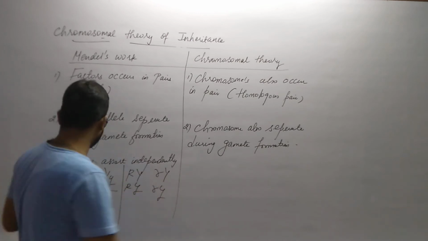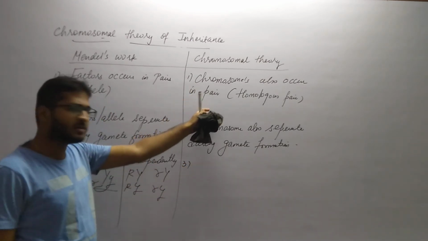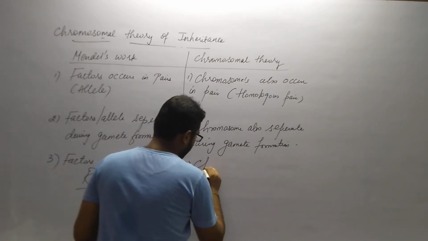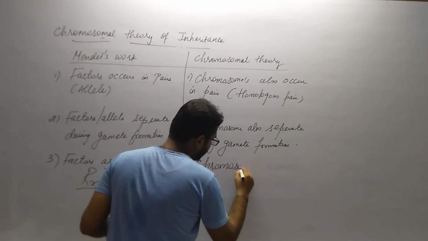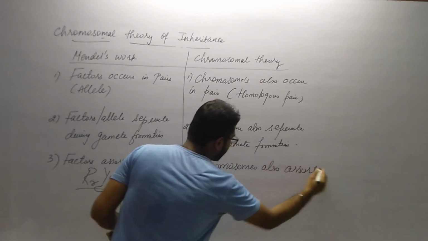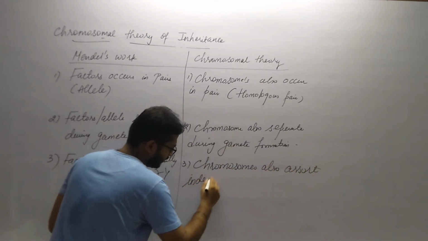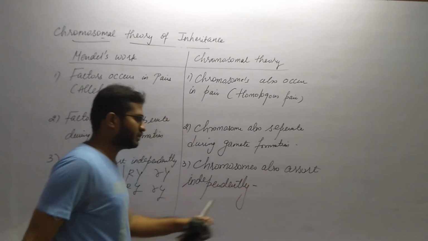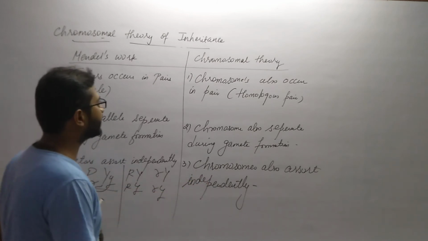Same thing here also, in the chromosomal theory. So chromosomes also assort independently. Now let us discuss how chromosomes assort independently.